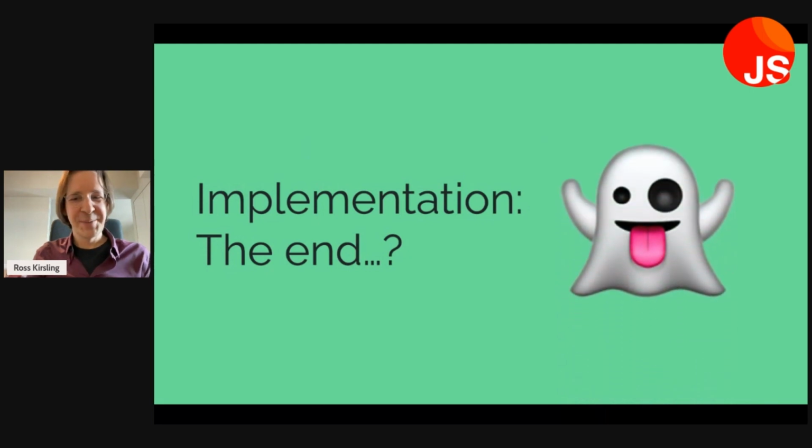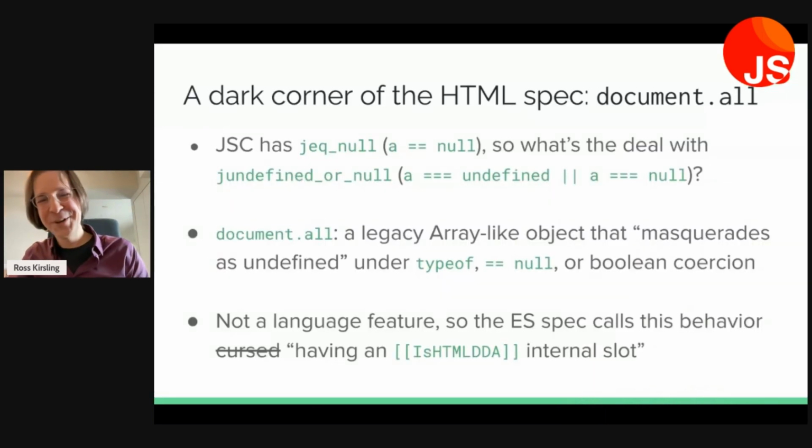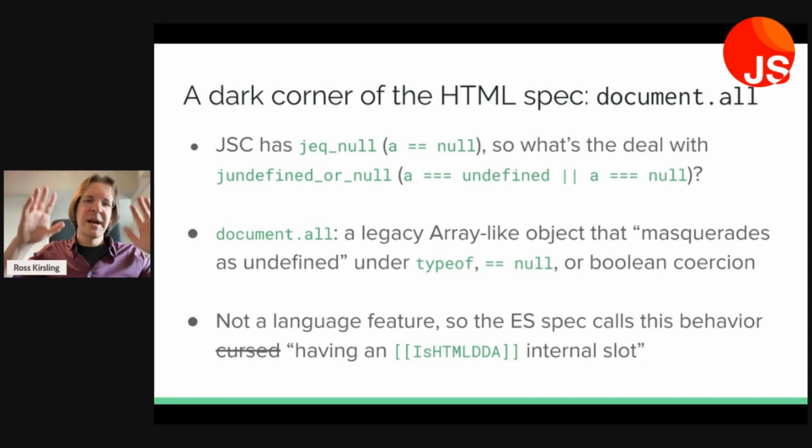So is this the end of the implementation? Well, it could be, but I have one more story for you. Sometimes things get a little bit complicated in the way that the JavaScript spec interacts with other specs. So other web specs like HTML, CSS, the spec for your favorite web API, these all sit on top of the base JavaScript language spec. And as I say, sometimes these interactions can get kind of interesting.